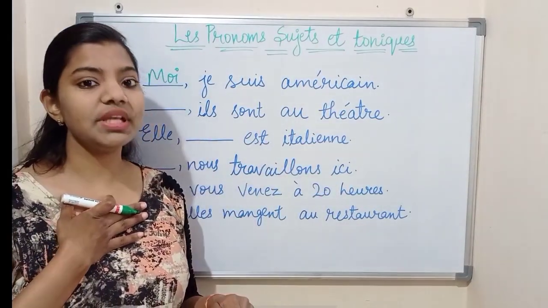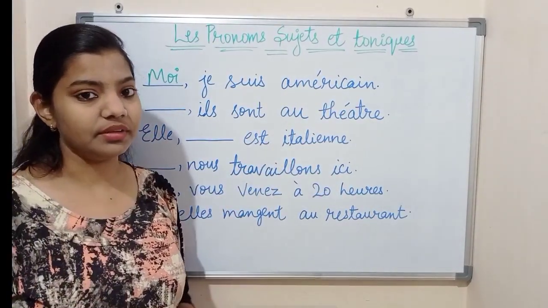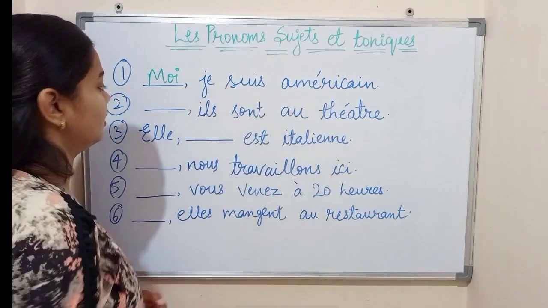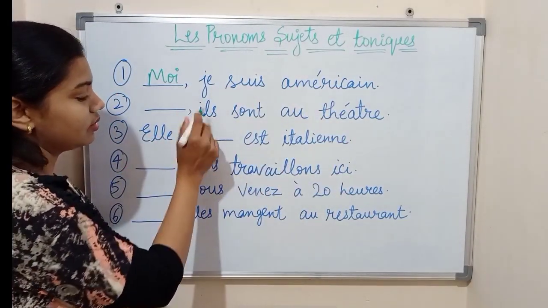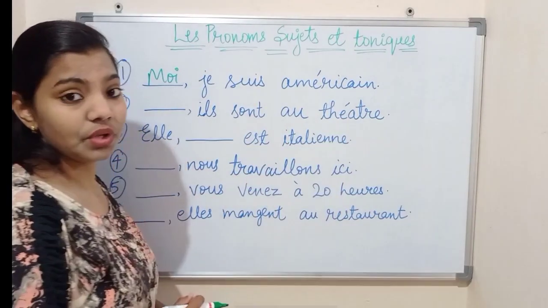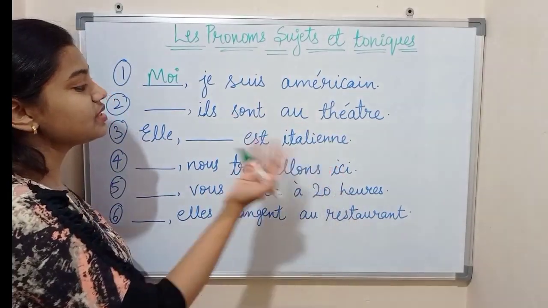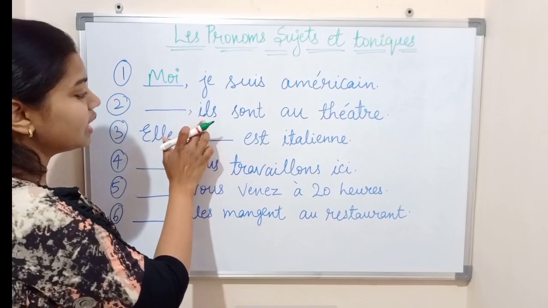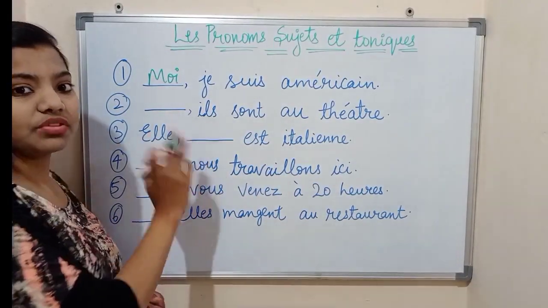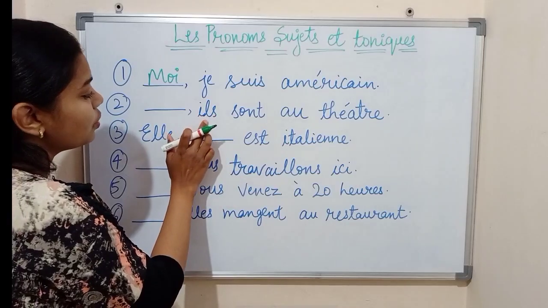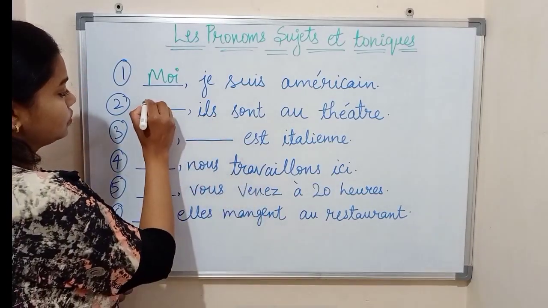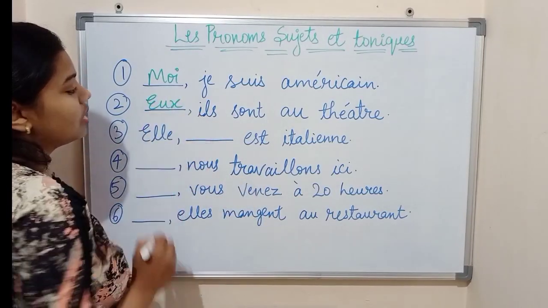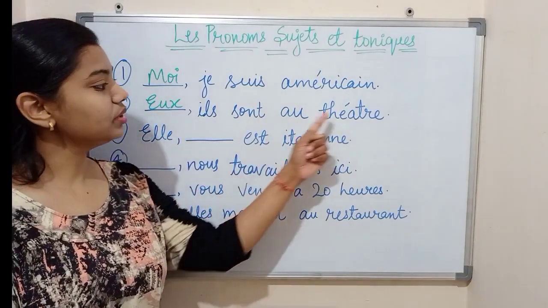Okay, moi, that means me, I am American. Now second, dash ils sont au théâtre, which means they are at the theater. With ils, this is a masculine plural, so with ils we use eux. So eux, ils sont au théâtre.